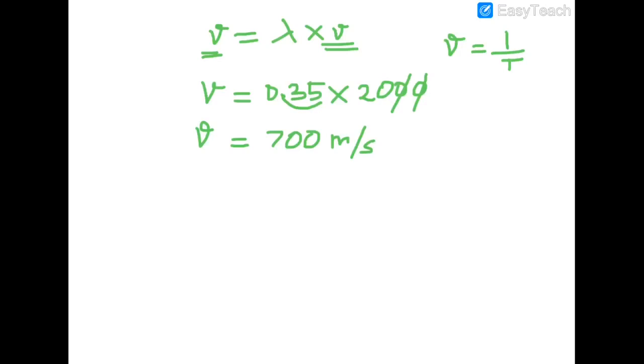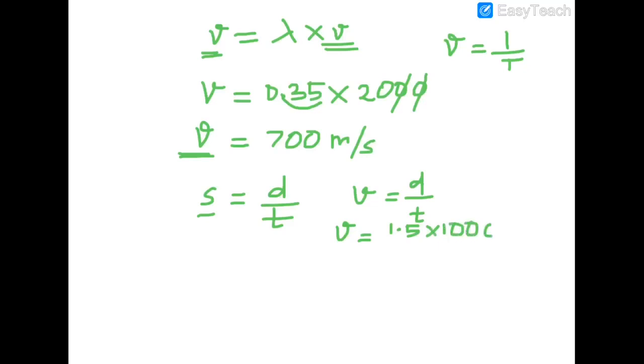So we know the general formula: speed equals distance divided by time. They asked the time, and the speed we know, the small v. So small v equals distance, which they gave as 1.5 kilometers, so you have to multiply by 1000 for meters. So 1.5 into 1000 divided by time, and the speed we found is 700. So 700 equals 1.5 into 1000 divided by t.